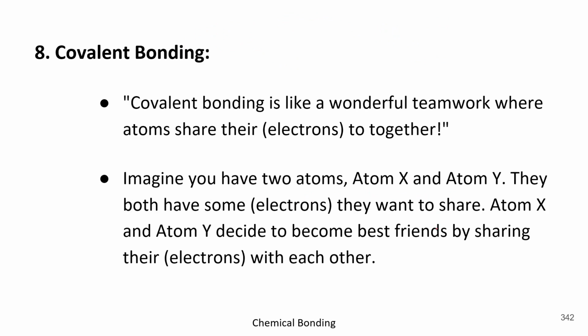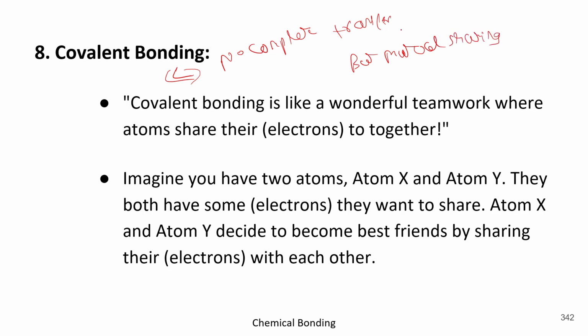Okay. Now the covalent bonding. Basically in covalent bonding, remember there is no complete transfer, but mutual sharing. So basically in covalent bonding, there is no complete transfer, but mutual sharing, and that's why it is a wonderful teamwork.